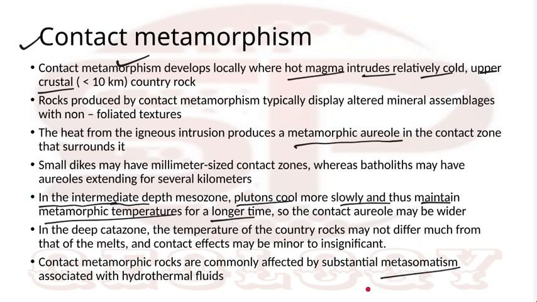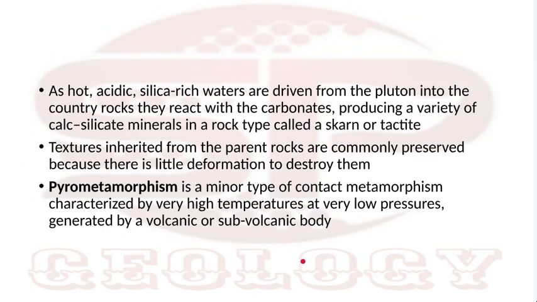With temperature there is always a devolatilization reaction, dehydration, decarbonation, so they expel fluids. Sometimes these fluids are silica-rich water from the igneous intrusion, and they affect the calcareous rock region.